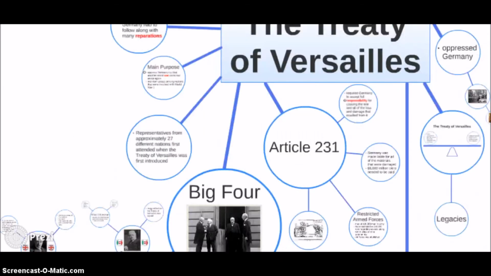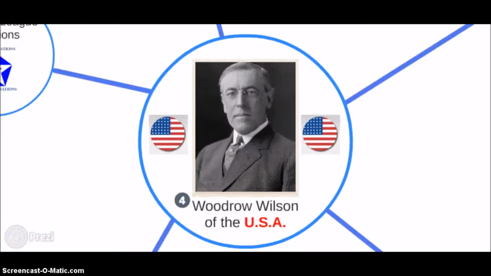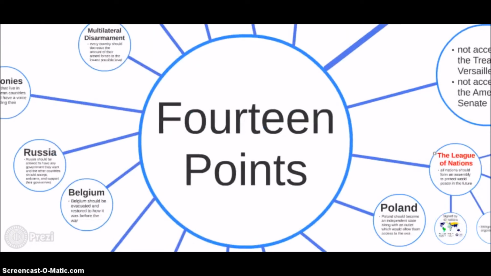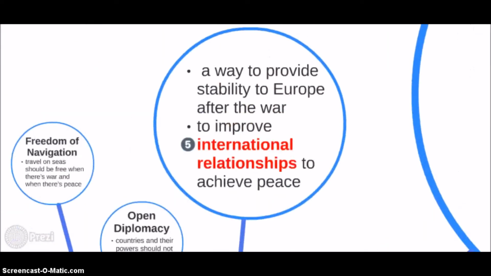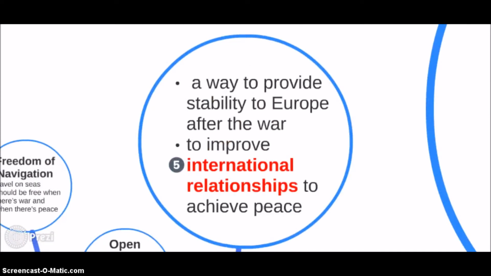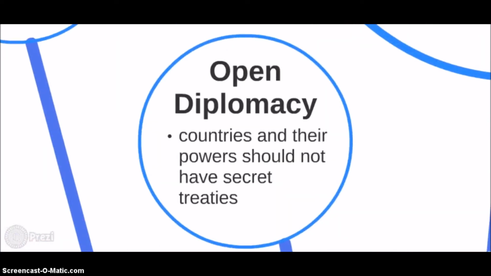During the creation of the Treaty of Versailles, President Wilson's discussion and arguments at the Paris Peace Conference were mostly based on his 14 points, which were written in January 1918, 10 months before World War I ended. He believed that his 14 points were a way to provide stability to Europe after the war and improve international relationships to achieve peace. The 14 points were: open diplomacy.